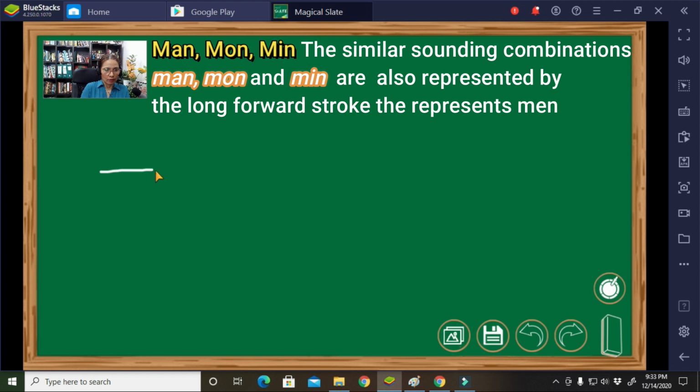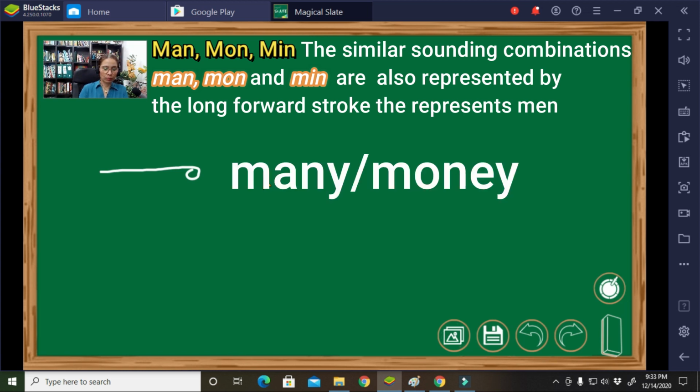Next example. What about this? Okay. And then a small vowel, E. The word is money. It could be many. It can also be read as money. Okay. Next one. What about this?